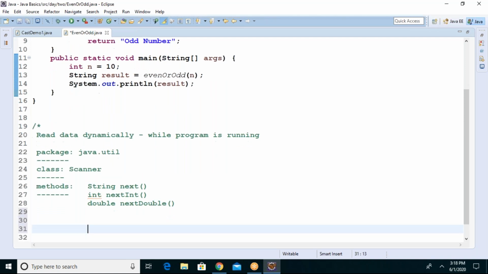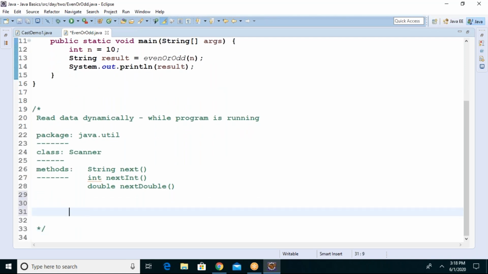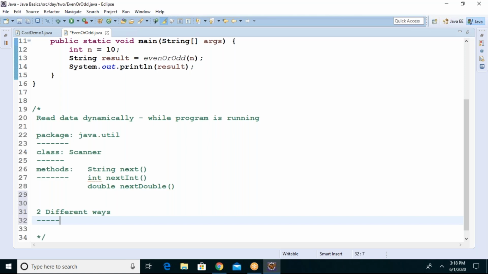I'll tell you. Before that, everybody should understand one basic point: a method or member of a class can be accessed in two different ways. What are the two different ways to access the method of a class?